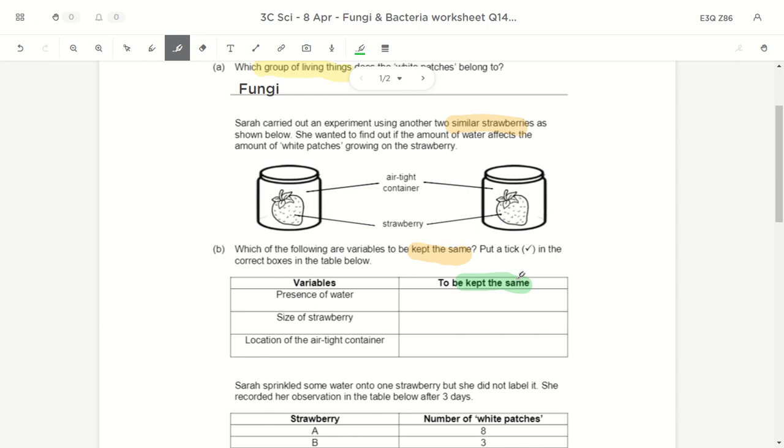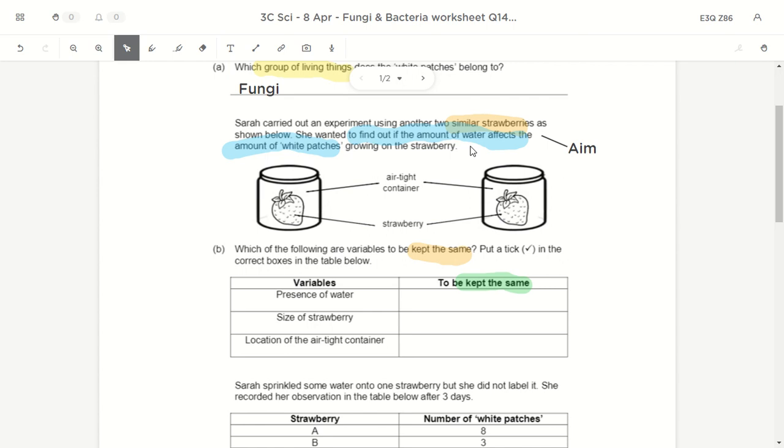So I'm looking out for things that I must not change when I do this experiment. Remember, always go back to what this experiment is all about. This experiment is to find out how the water affects the mold that is growing, and this is what we call in science the aim. This is the aim of the experiment. Right? So what Sarah is trying to do here, what is her aim? Her aim is to find out if the amount of water affects the amount of mold that is growing. And we know in theory that yes, it does. The more water it has, the more moisture the thing has, the more mold will grow in it, and even faster.